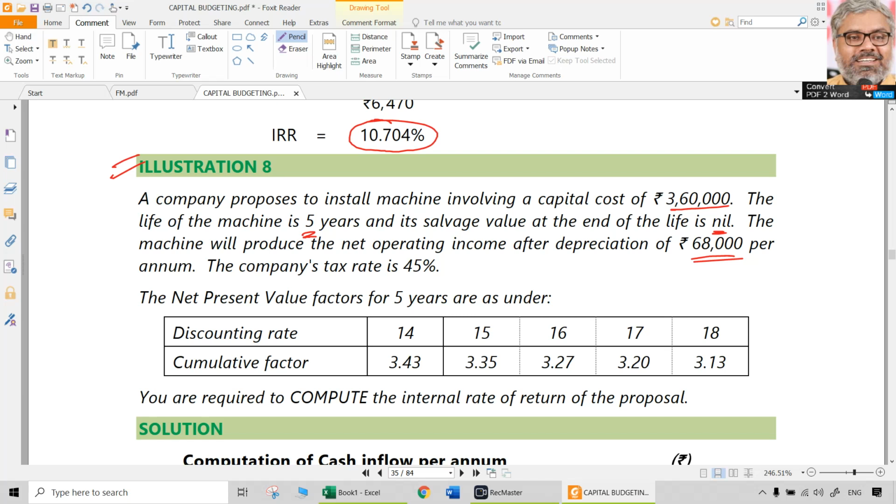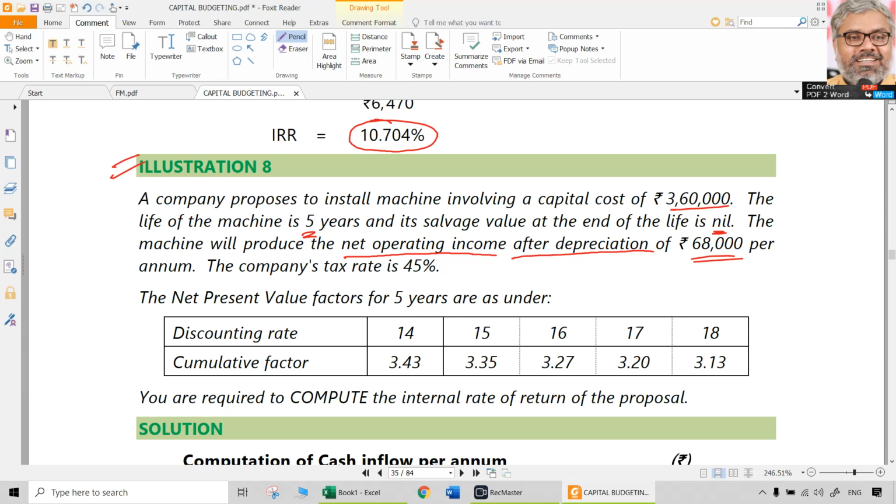So this is where the reading is important. Net operating income after depreciation of 68,000 rupees means the 68,000 is the net operating income which is after depreciation. Some people will read it like what? Net operating income after depreciation of 68,000 per annum. After depreciation of 68,000 per annum, what is the net operating income? That is not given. So this 68,000 is not depreciation.